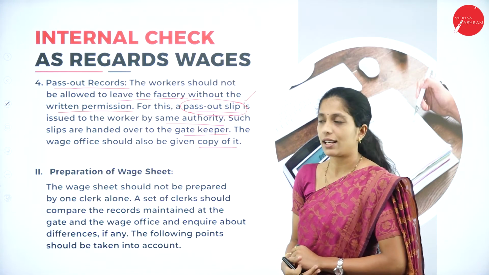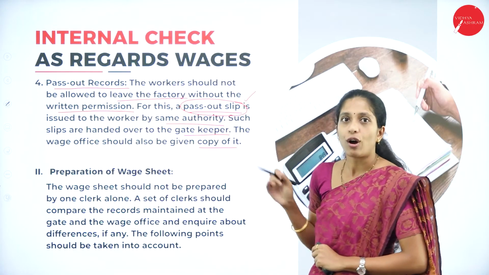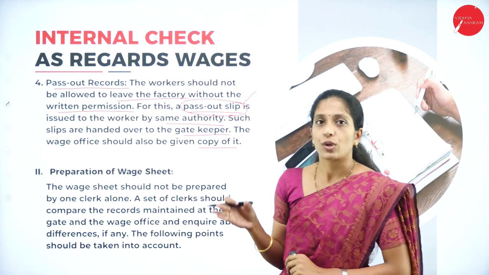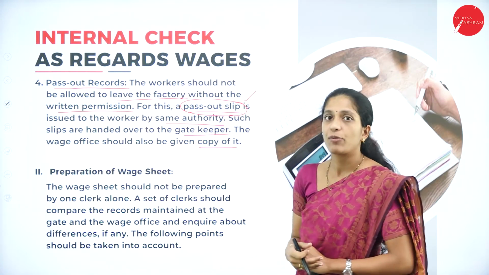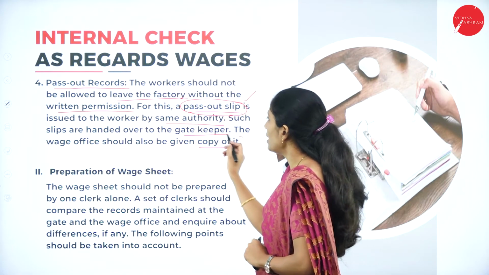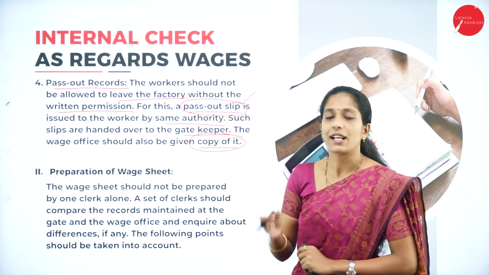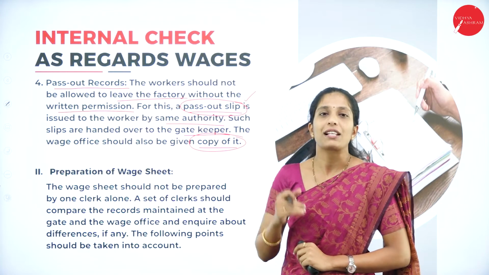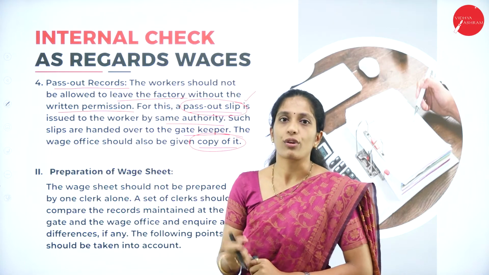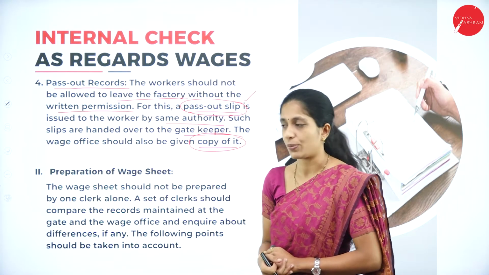To the gatekeeper. Now, at the end of every month, that is during providing of the wages, this pass out slip will be given to whom? Given to the wage office. So they will keep a copy of it and they will see through that what wage has to be decided for a particular worker who has gone out of the organization in between.